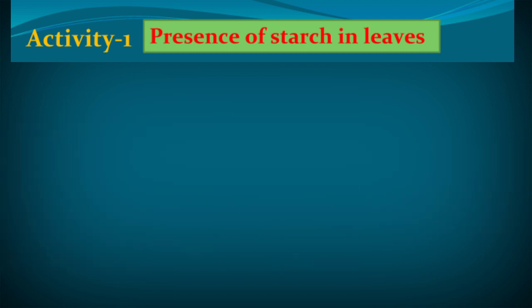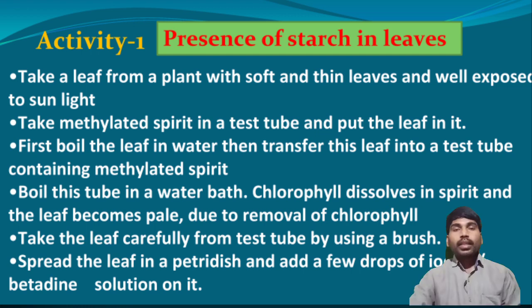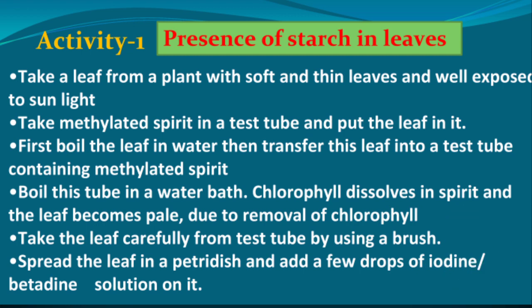Let's see the procedure of the activity. Take a leaf from a plant with soft and thin leaves and well exposed to sunlight. Take methylated spirit in a test tube and put the leaf in it. First boil the leaf in water, then transfer this leaf into a test tube containing methylated spirit. Boil this tube in a water bath.